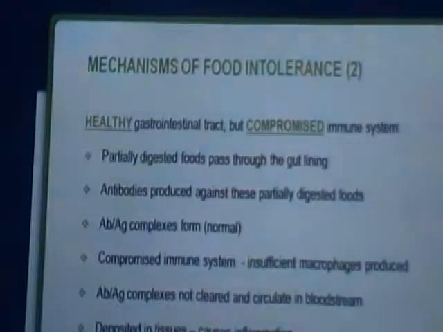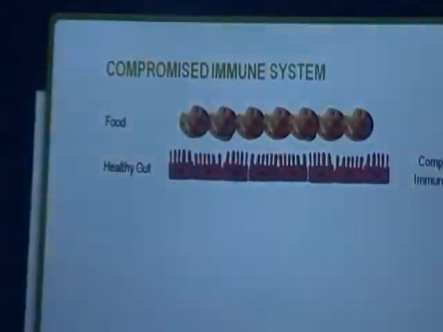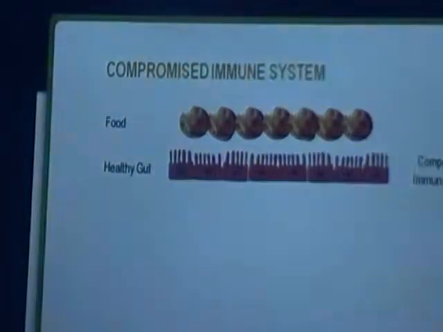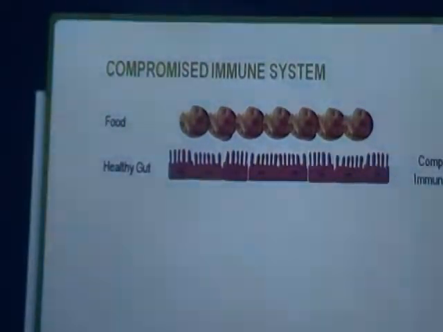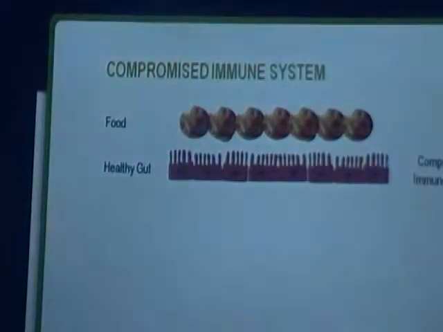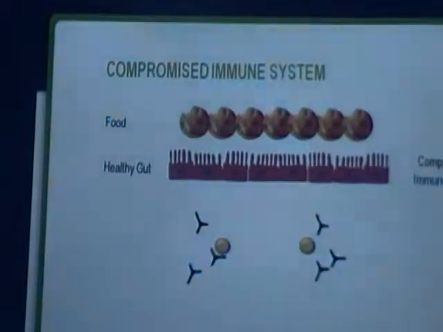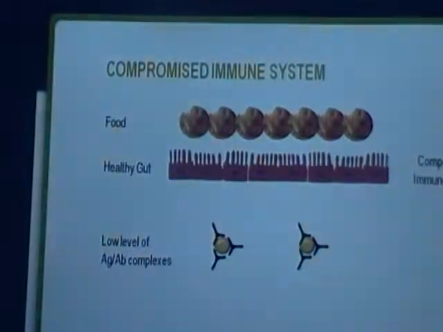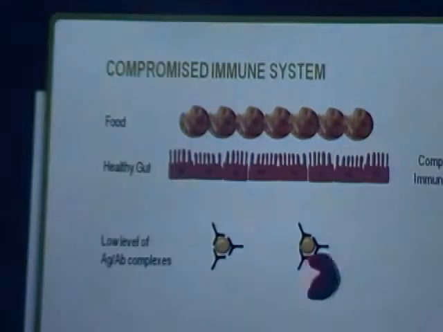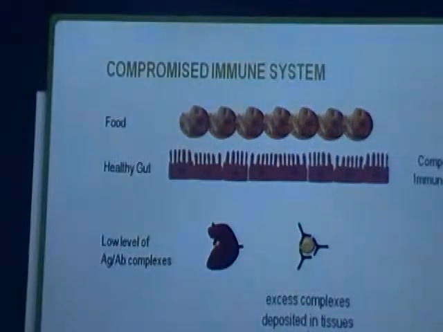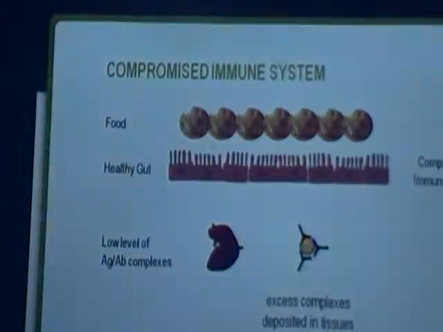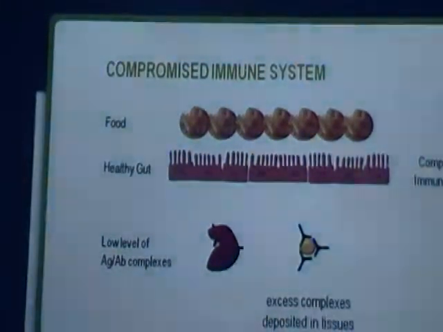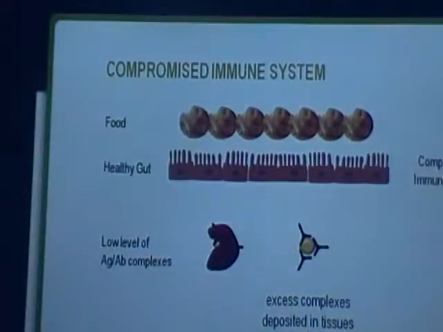But in the case of a compromised immune system, which could be due to any reason, like pharmacological effect or enzyme deficiency of the body, there is a permeable gap between the villi walls. Thus, it allows the partially digested food to enter the body in more amount. And the immune receptor which has to be produced by our immune system is not in large amount, and thus it is getting deposited in our tissues, going through our bloodstream and producing symptoms.